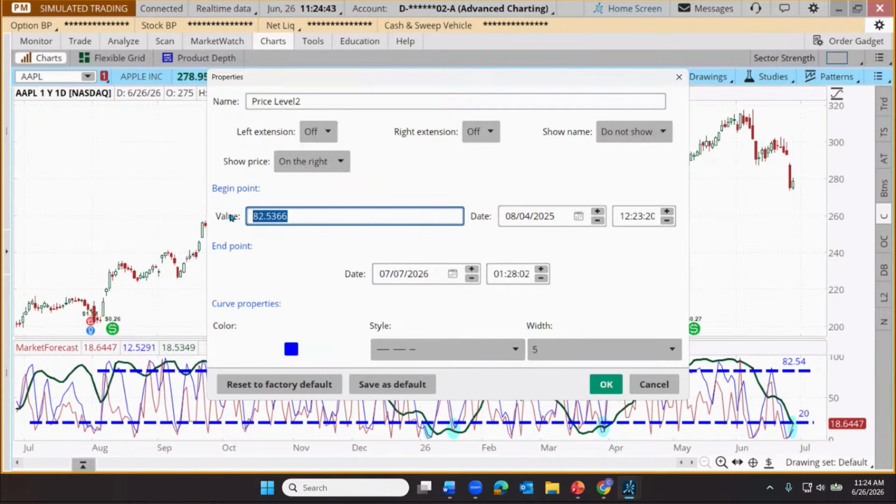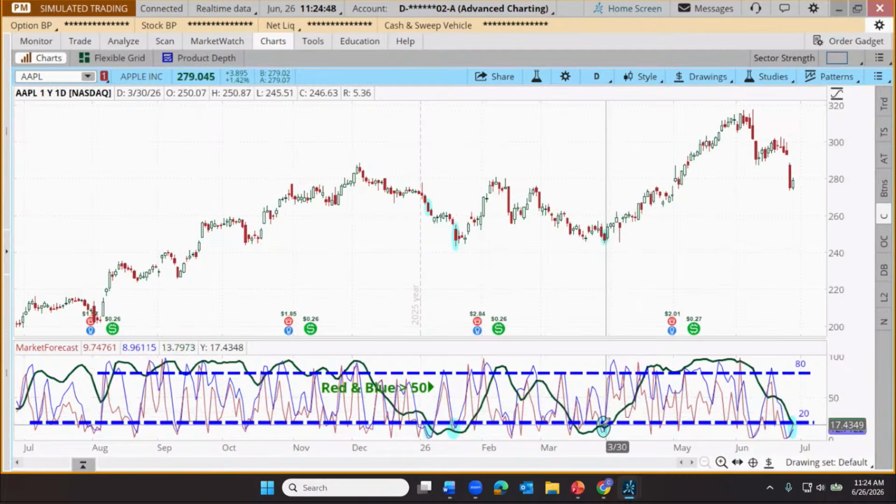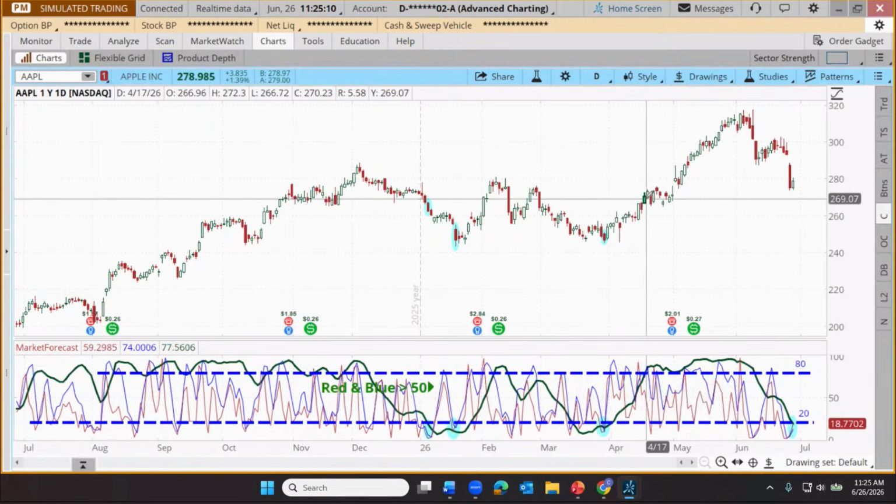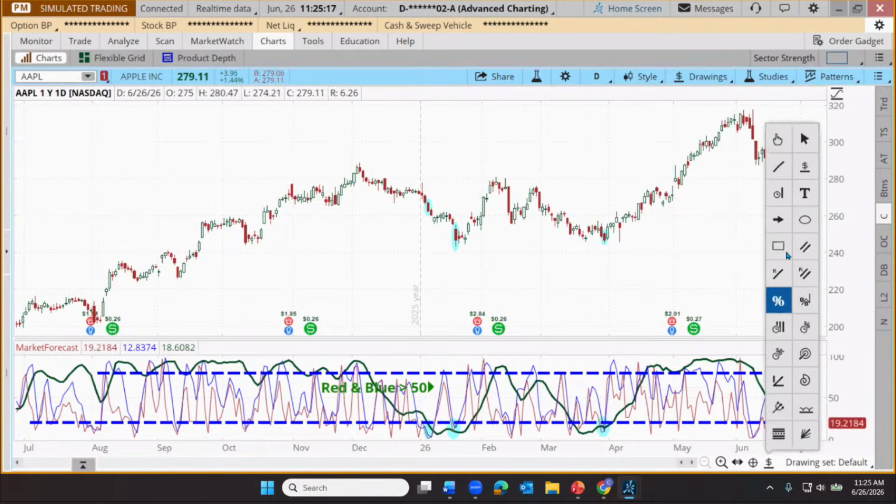Let's edit the properties of that. Make it 80. Click OK. So some traders will let the indicator generate the target. They don't know where the price is going to be in the meantime, but they might watch for, okay, if that green intermediate line is below 20, as are the other two shorter term, well, then we're going to wait on our entry. We take our entry and then wait to see if that green intermediate line can get back up above 80 and exit. And in this case, it looks like we did that right about, didn't quite get there. We got there here. All right.